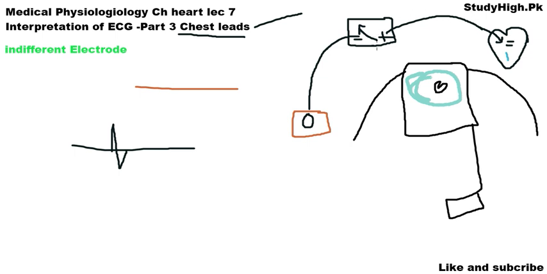If this positive terminal is connected with the region of the heart that is positively charged, like mostly the apex of the heart, the ventricle remains in positive form during most of the time. If the positive terminal is connected to the apex or a region near the apex, as we know that the potential present on the apex is positive, and this potential also transfers to the fluid around our heart and also to our leg. So this is the only positive terminal that determines whether the electrocardiography is in a positive or negative direction.